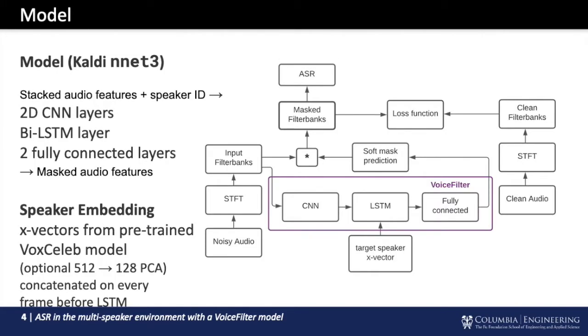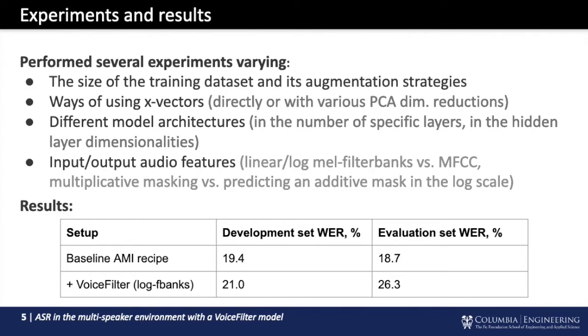For the architecture of the VoiceFilter model, I used a configuration similar to the one provided in the original paper. It takes acoustic features and a speaker embedding as an input and predicts a mask to separate the target speaker. Basically, the model consists of several 2D CNN layers, a bidirectional LSTM layer, and 2 fully connected layers. I also used the pre-trained VoxLab model to obtain target speaker X-vectors. The model was formulated and trained in the Kaldi Net3 framework.